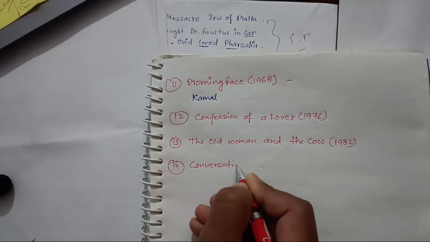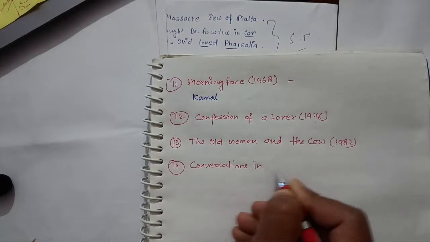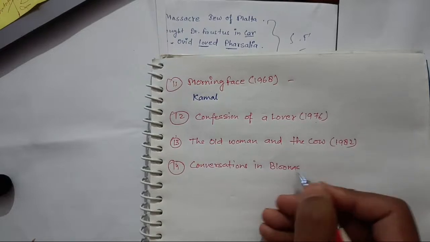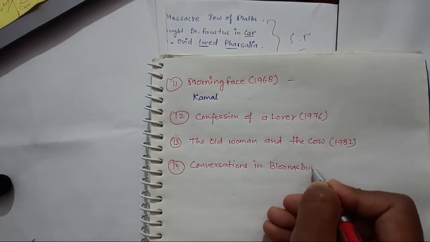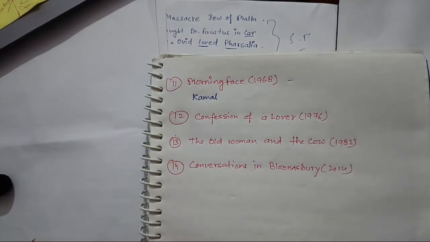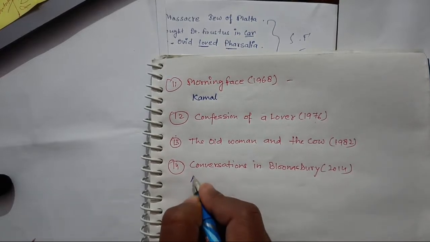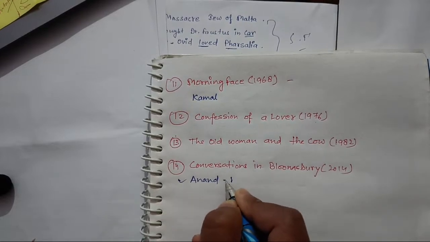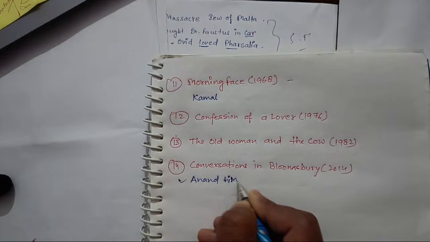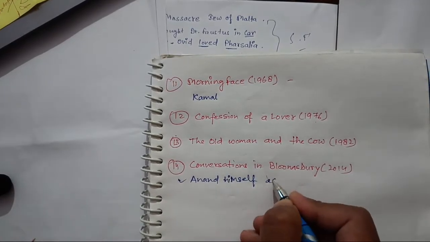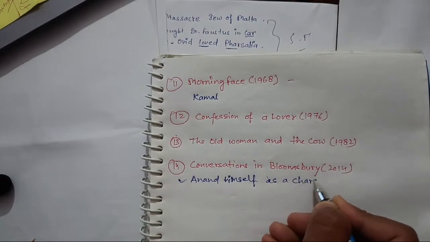Conversations in Bloomsbury. This work got published in 2014. Anand himself is a character in these conversations. So you should remember Anand. Okay, Anand himself is a character. You can write down himself as a character. That's why it is important.